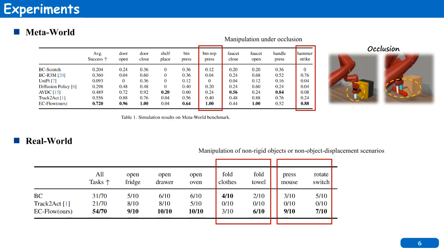In the real world, we test on tasks involving non-rigid objects or subtle actions with minimal displacement. EC Flow again outperforms previous methods, especially on tasks like folding towels, pressing a mouse, and rotating a switch. Overall, EC Flow shows strong generalization in 3 challenging settings: deformable object manipulation, occluded scenes, and tasks with non-object displacement motions.